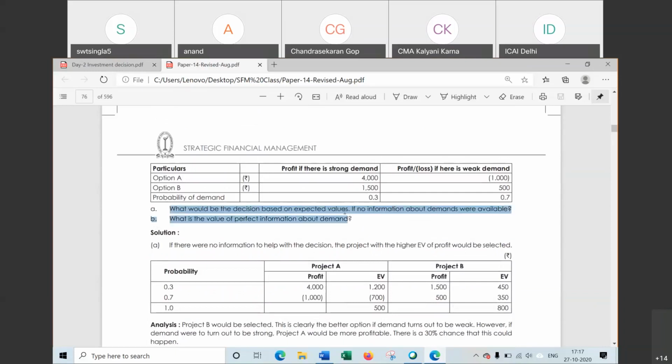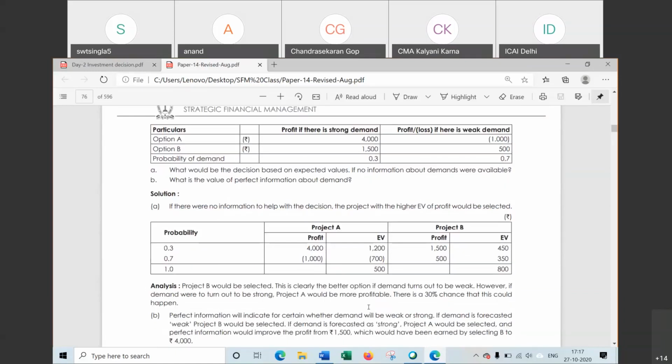What would be the decision based on expected value? It means we have to multiply profit with probability. Here in this case, when the demand is strong, 4000 profit, and for weak demand 1000 loss. So for the loss the probability is 0.7.